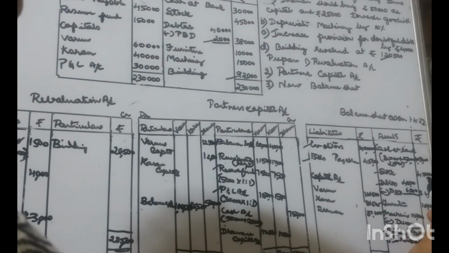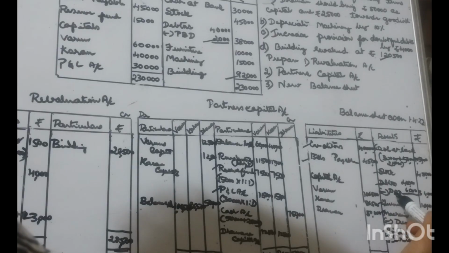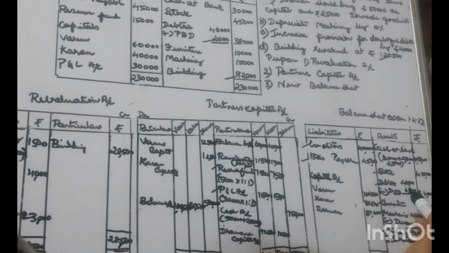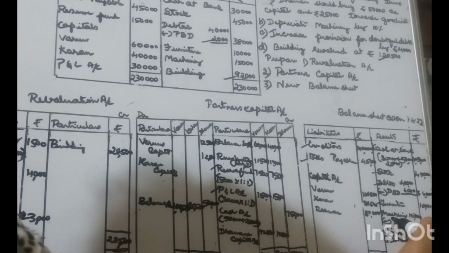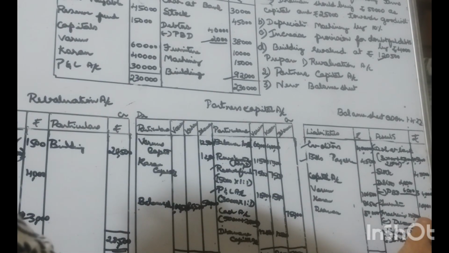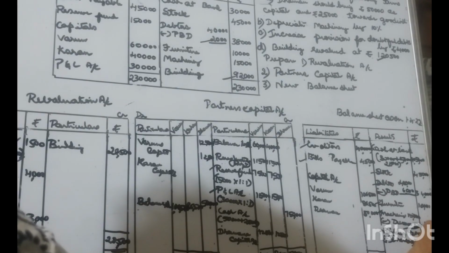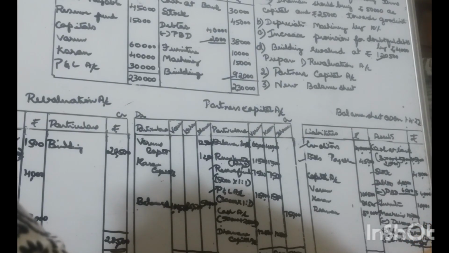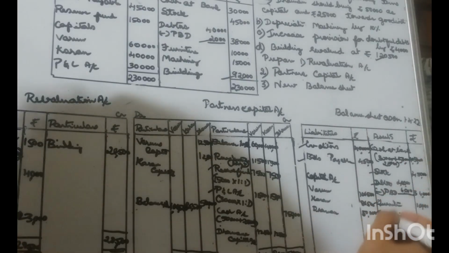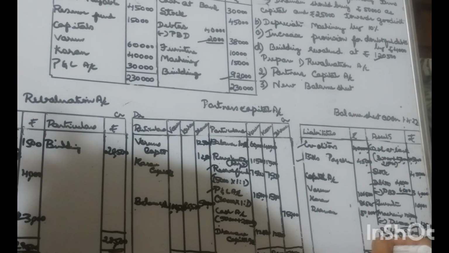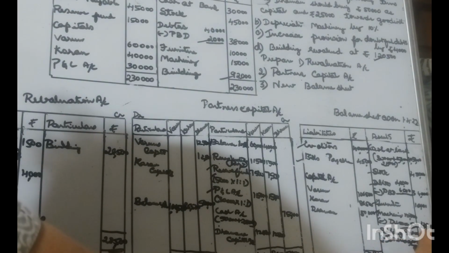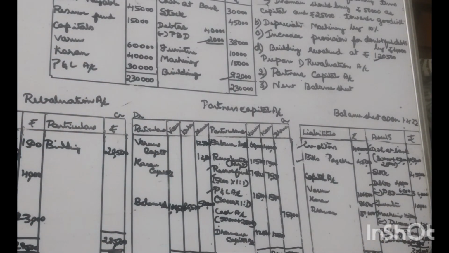So stock, there are no changes. Debtors, the value of debtors has been reduced: 2,000 plus 4,000, that will be 6,000, must be deducted. Furniture, no changes. Machinery value has declined by 1,500, so now the present value is 13,500, and building value is increased. So make the total. The total of the liabilities will be 3,28,000. That has to be equal, liabilities must be equal to assets.